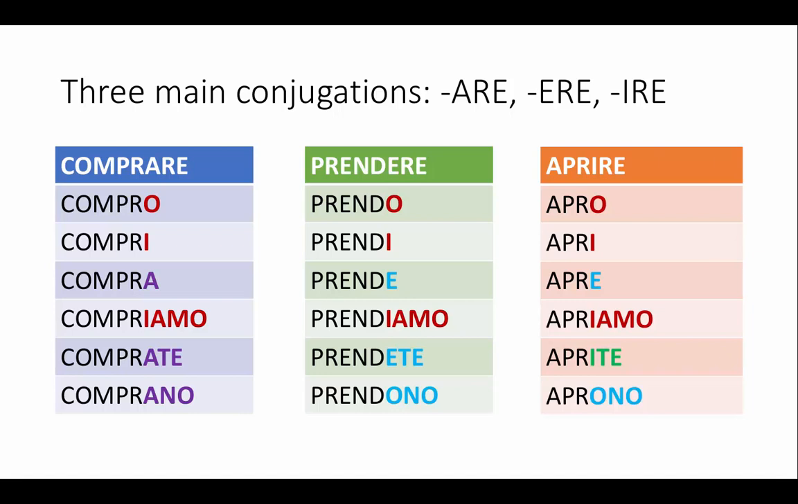The -ire verbs again have the same similarities with -are verbs and -ere verbs, which is io and tu and noi. They're identical in all verb conjugations. Apro, apri, apriamo. However, the third person is the same as with -ere verbs, apre, and also the loro person, aprono, same as prendono. And the only difference between -ere and -ire verbs is the voi person because it's aprite. So if you take a look at all of this together, you will see the patterns. And always notice the patterns because they really help you learn this stuff.